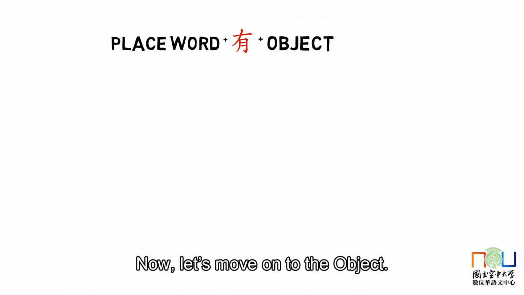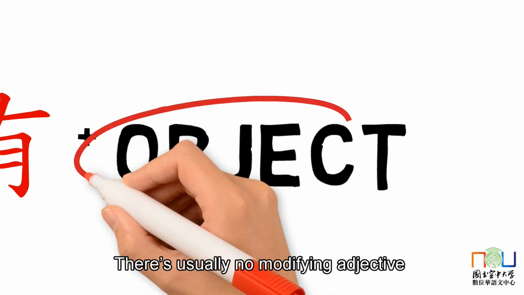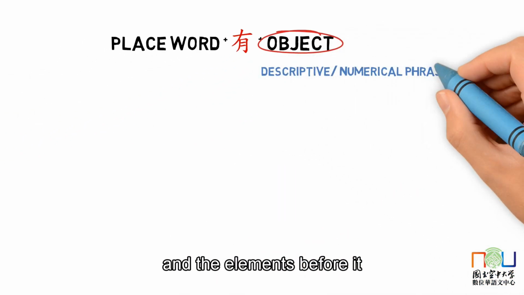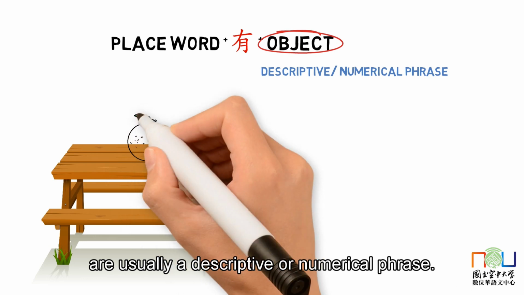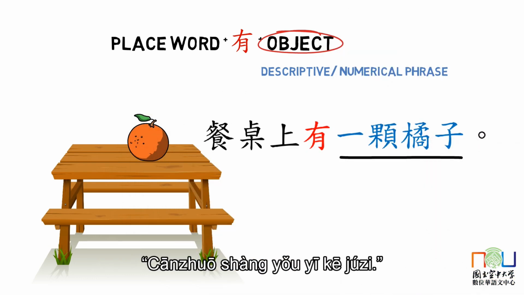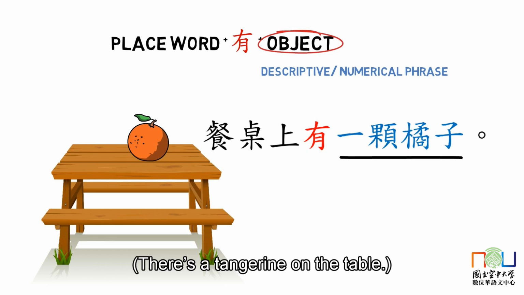Now let's move on to the object. There's usually no modifying adjective before the object, and the elements before it are usually a descriptive or numerical phrase. For example, 餐桌上有一颗橘子, there's a tangerine on the table.